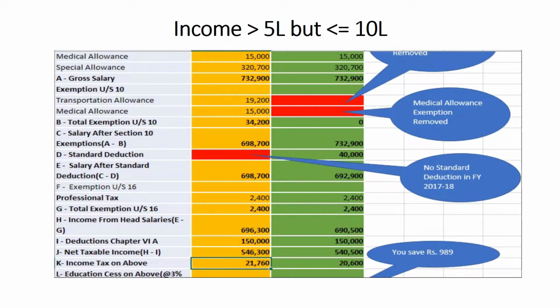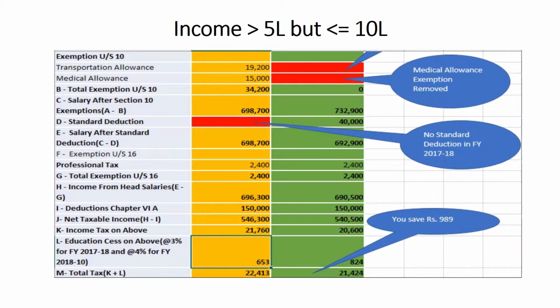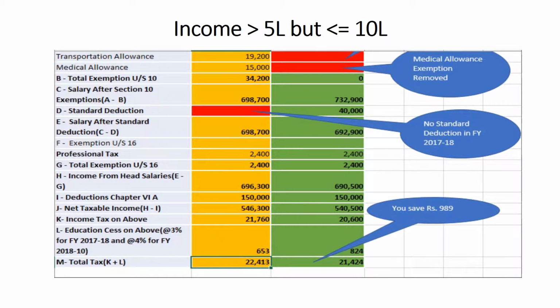Income tax for the financial year 17-18 is 21,760. Education cess at 3% is 653. Total tax is 22,413 for the financial year 17-18. While income tax is 20,600 and education cess is 824 at 4% and total tax is 21,424 for the financial year 18-19. The difference again is very nominal, which is 989.